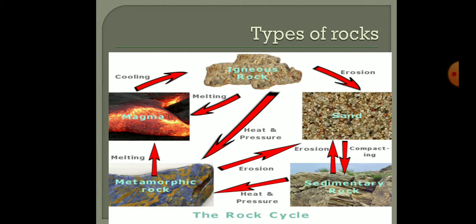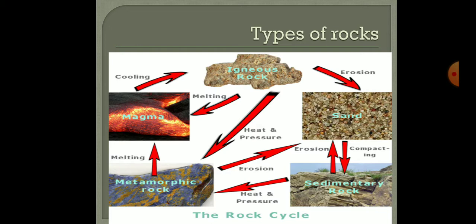Okay, the second important type of rock is the sedimentary rock. So what is sedimentary rock? It is formed by the deposition of weathered minerals, which are derived from the igneous rock. So this igneous rock yields lots of minerals, and when those minerals are deposited at a particular place, they form the sedimentary rocks. Examples of sedimentary rock are sandstone and limestone.